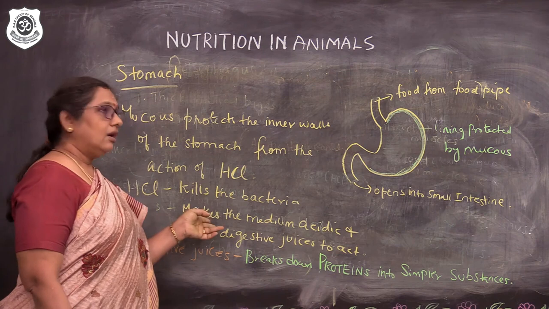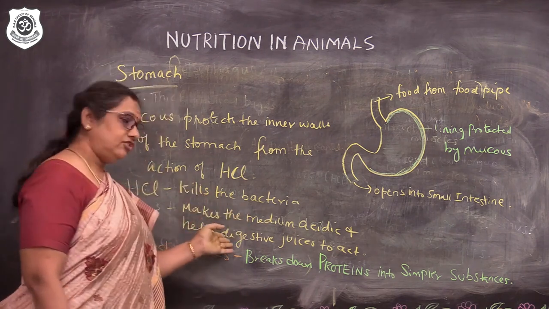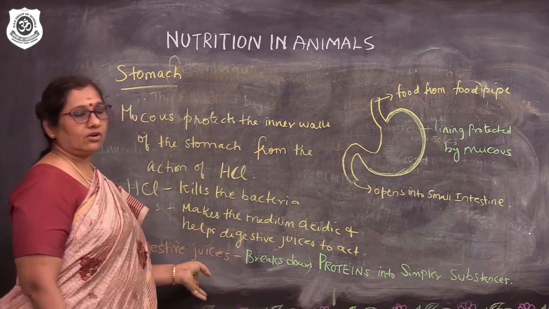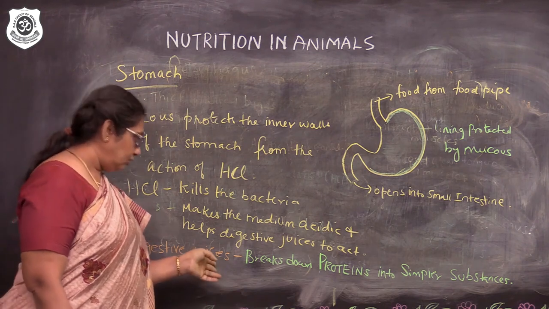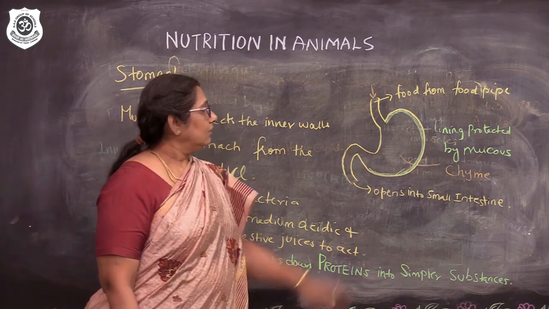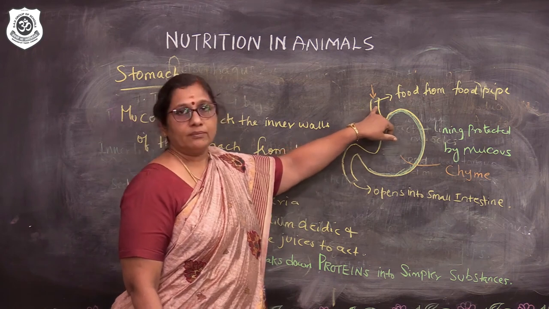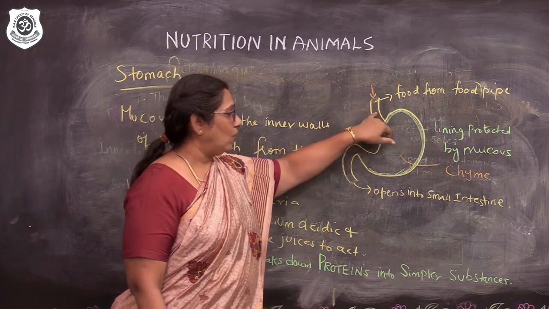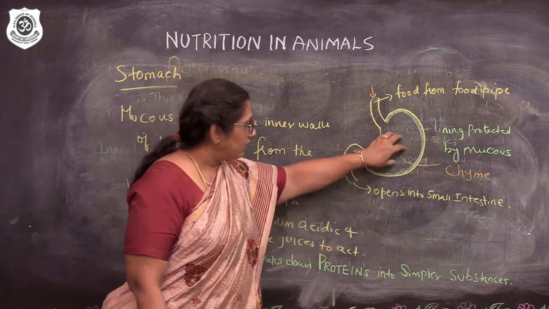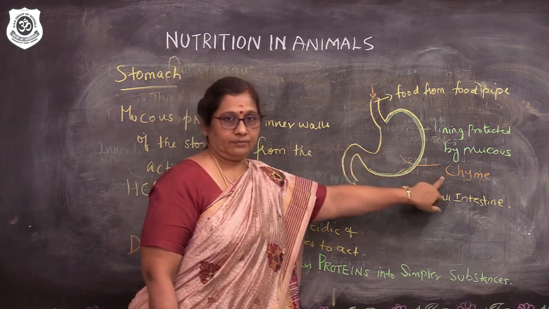Next, this acid makes the medium acidic so that the digestive juices can act on it. Next, we are talking about digestive juice. Digestive juices break down the proteins into simpler substances. The stomach has two openings. Food from the esophagus enters through one way and leaves through the other way. Now, the partially digested food that is mixing inside the stomach is called chyme.